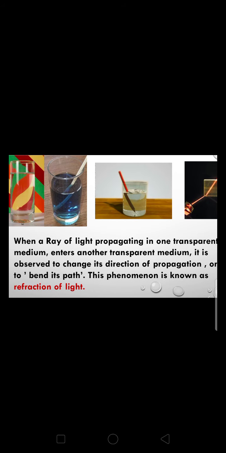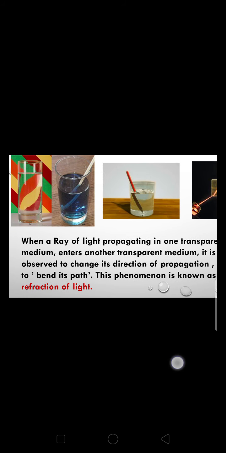As you can see in these images, when a ray of light propagating in one transparent medium enters into another transparent medium, it is observed to change its direction of propagation or to bend its path. This phenomenon is known as refraction of light.